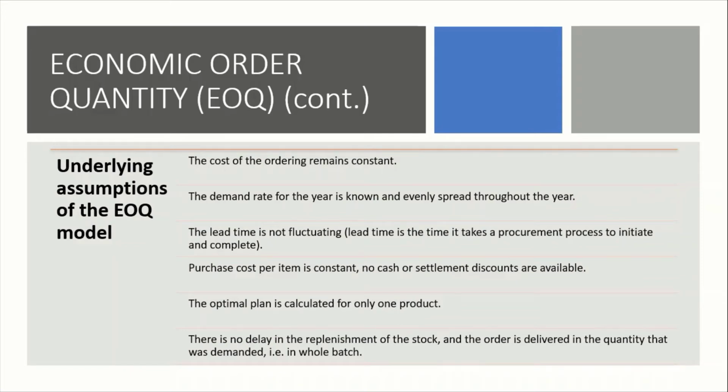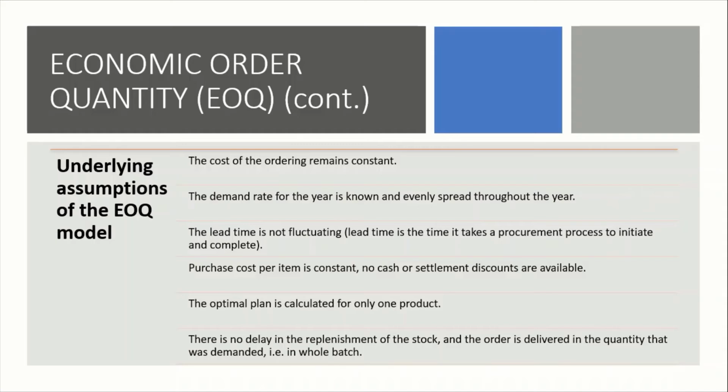So the EOQ underlying assumptions: the cost of ordering remains constant. Okay, it is always the same, constant. The demand rate for the year is known and evenly spread throughout the year. The lead time is not fluctuating. Lead time is the time it takes for a procurement process to initiate and complete.